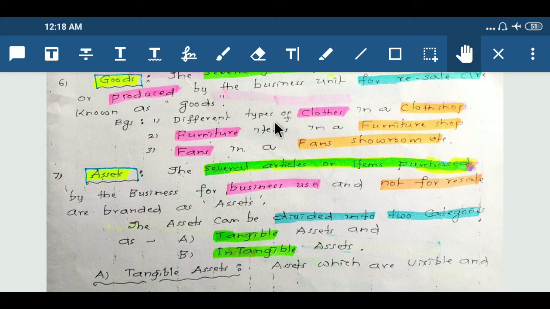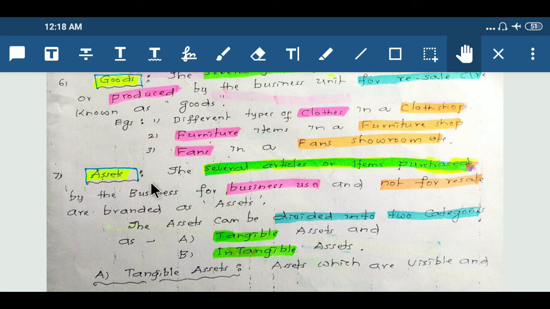For example, different types of cloths in a cloth shop, furniture items in a furniture shop, fans in a fan showroom, etc. are the goods.